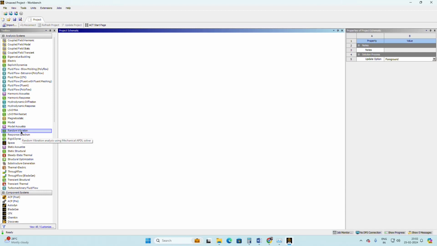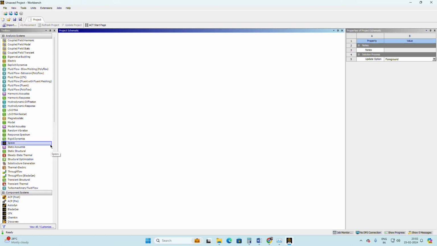There is linear static, and dynamic analysis also. For this basic-level training program, we will be focusing on static structural. That is the basic level. Modal vibration and rigid body dynamics are higher-level things. As of now, we'll be focusing on static structural.